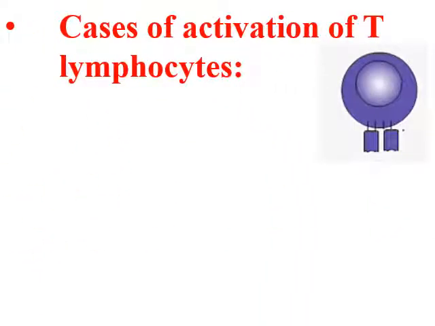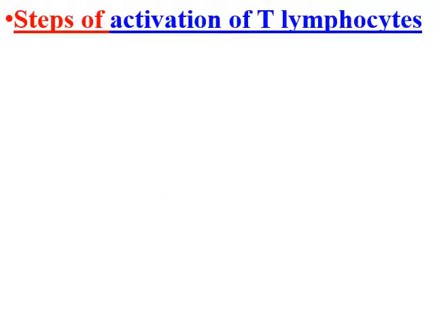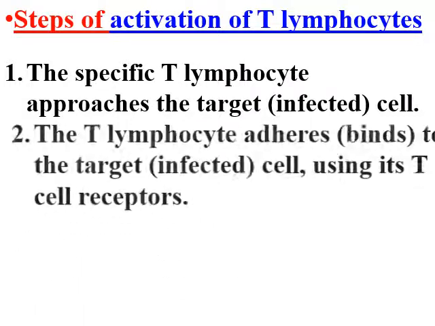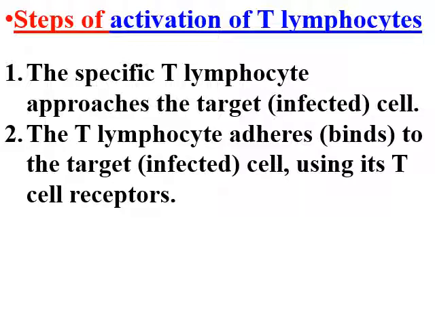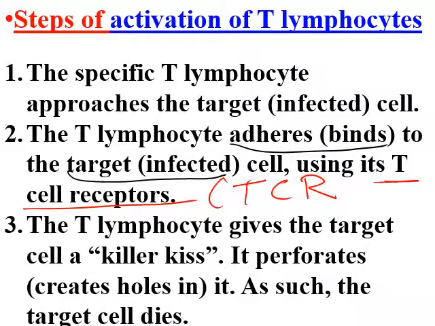We have cases of the activation of T lymphocytes, such as viral infection, and we have steps of the activation of T lymphocytes. First, the specific T lymphocyte approaches the target or the infected cell. Step number 2, the T lymphocyte binds to the target cell using the T cell receptor, called the TCR. And whenever they adhere, the T lymphocyte gives the target cell a killer kiss.